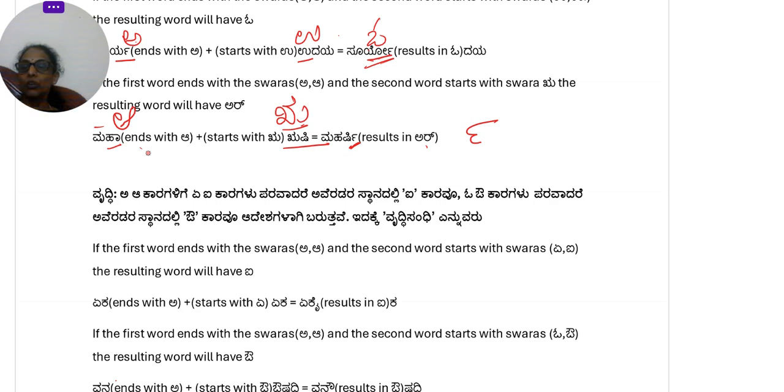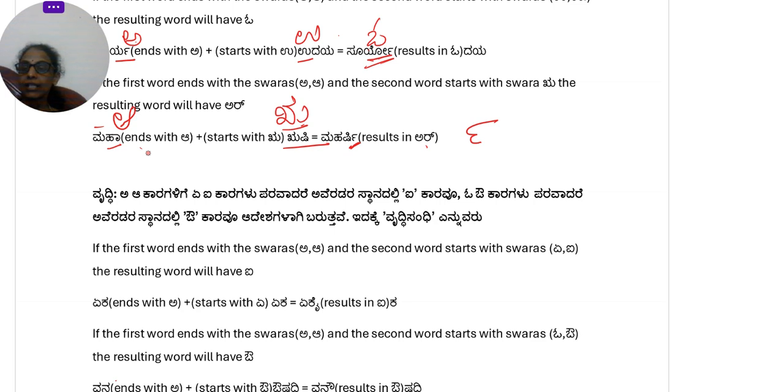So if the first word is ending with the sound a and the second one is starting with the sound e or ai, then the resulting word will have ai in it. Similarly, if the first word is ending with a and the second word is starting with o or au, then the resulting word will have au in it.